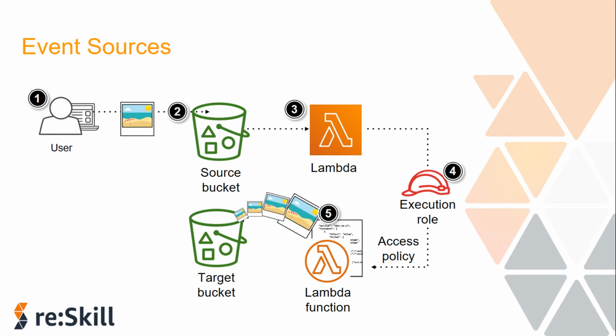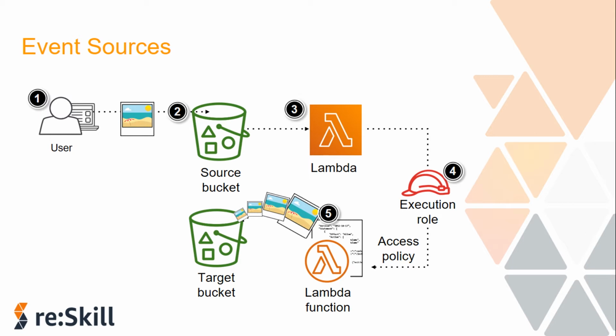Now consider an example use case for an event based Lambda function. Suppose that you want to create a thumbnail for each image that is uploaded to an S3 bucket. To build this solution, you can create a Lambda function that Amazon S3 will invoke when objects are uploaded.